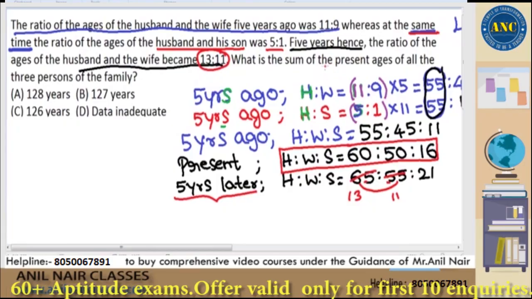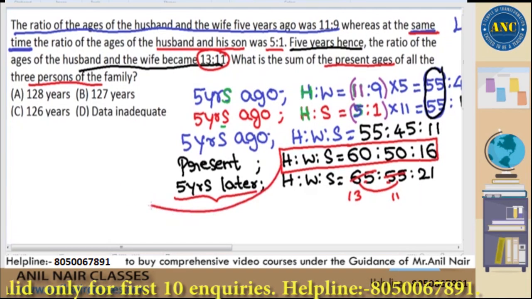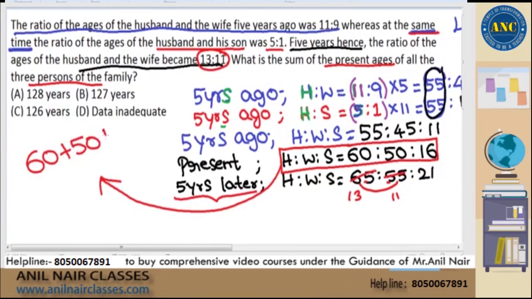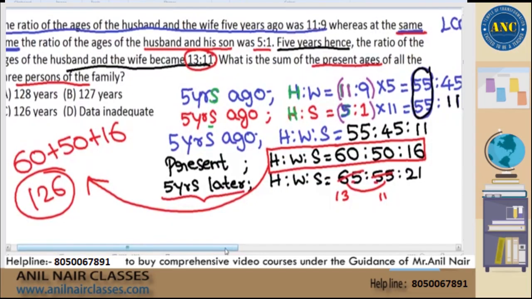What is the sum of present ages of all 3 persons of the family? Sum of present ages of all 3 persons is 60 plus 50 plus 16. Answer should be 126 years. Very, very beautiful and logical way of solving. Everyone should understand that at the same time a person cannot have two different years. Make the years same. Husband is having 11 and 5. Make it as 55, because 11 into 5 is 55. Simple way of analyzing, simple way of solving the questions.